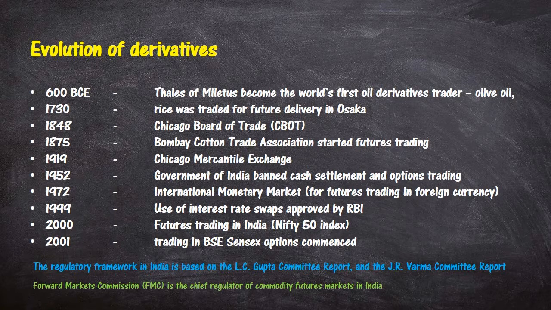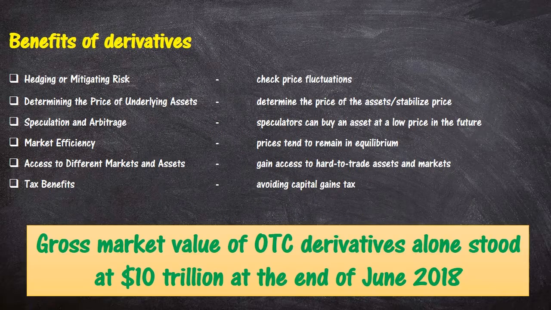The biggest trade or derivative exchanges include the Chicago Mercantile Exchange and Chicago Board of Trade, the Korea Exchange, and Eurex. This is from a global perspective. The regulatory framework in India is based on the L.C. Gupta Committee report and the J.R. Verma Committee report. Forward Markets Commission, FMC in short, is the chief regulator of commodity futures markets in India.